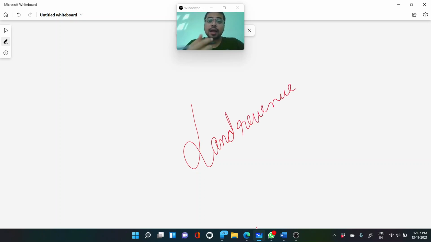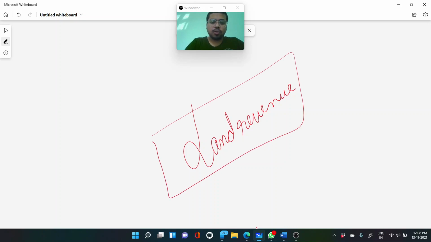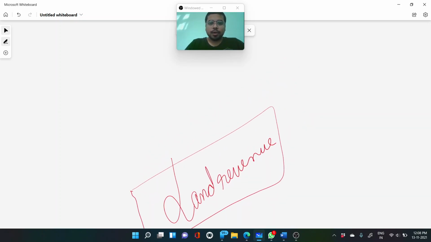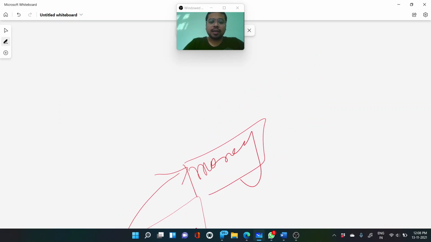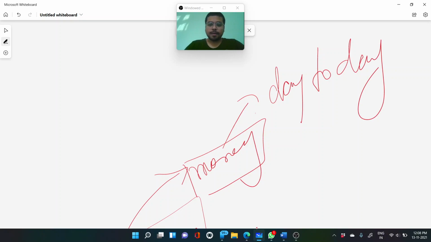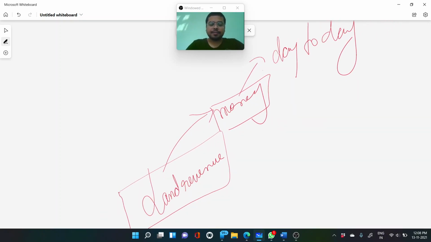Ruling such a vast area is very difficult without a great source of money, and the source of money for them was land revenue, because they were utilizing this money for their day to day activities.